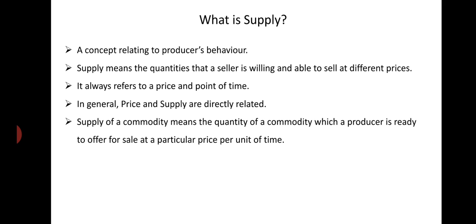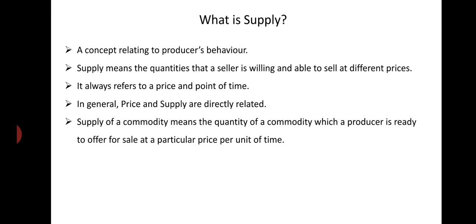Supply of a commodity means the quantity of a commodity which a producer is ready to offer for sale at a particular price per unit of time. Very important mark. Again, I repeat this statement. Supply of a commodity means the quantity of a commodity which a producer is ready to offer for sale. Very important terms: ready to offer for sale. It implies both the willingness and ability to sell the goods.